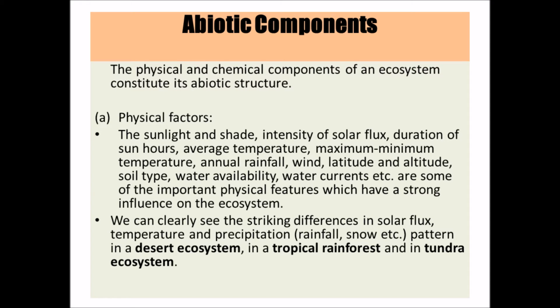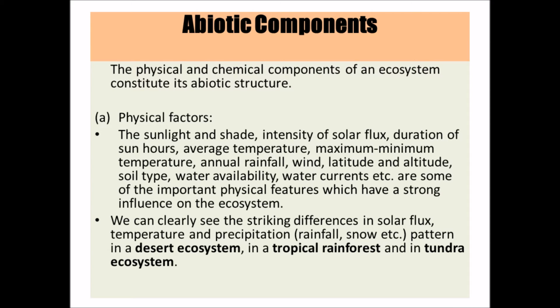Now we will talk about the abiotic components of the ecosystem. Abiotic components are of two types: physical components and chemical components. The physical components include sunlight, intensity of solar flux, duration of sun hours, average temperature, annual rainfall, wind, latitude, altitude, the soil type in a particular area, and the water availability of that area. These physical factors influence a lot in any kind of ecosystem.